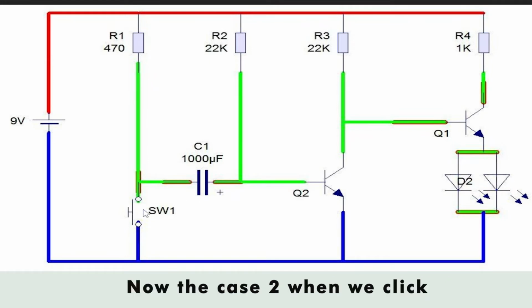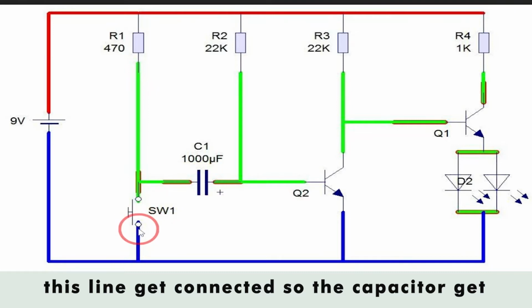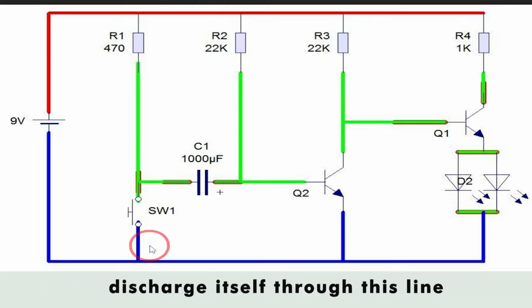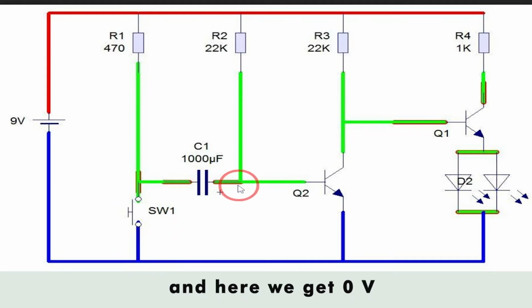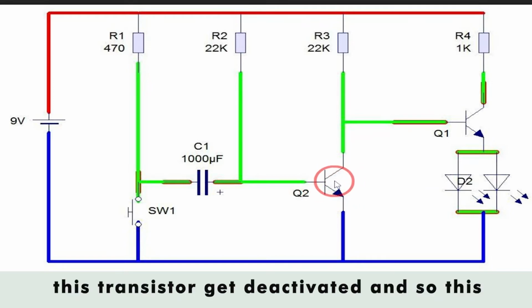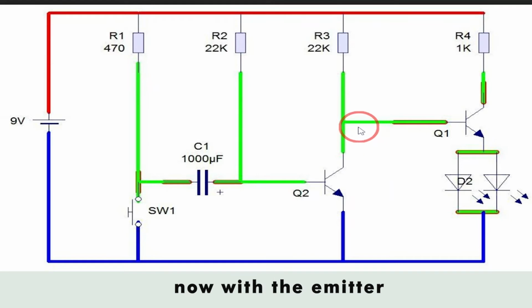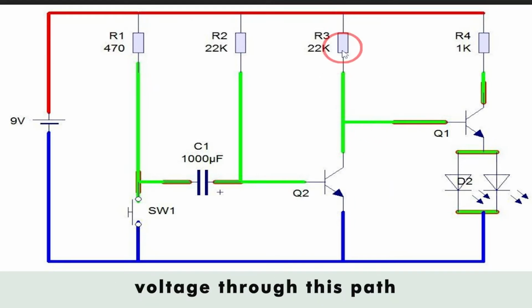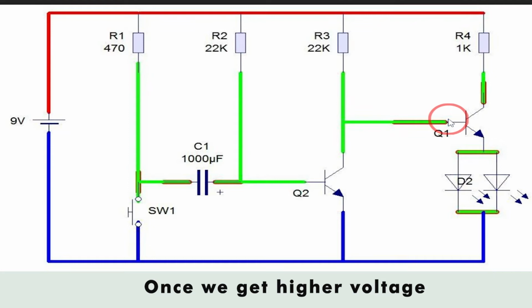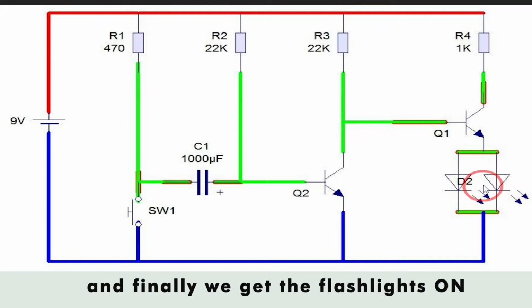Now case 2, when we click on the camera or the switch is pressed, this line gets connected, and so the capacitor gets discharged through this line, and here we get 0 volt. Once we get 0 volt, this transistor gets deactivated, and so this collector point is independent now from the emitter, and here we start getting higher voltage through this path. Once we get higher voltage, it will activate the transistor, and finally we get the flashlight on.